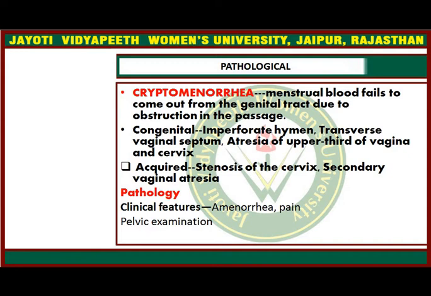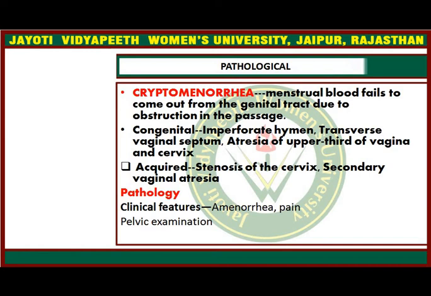Cryptomenorrhea is basically whenever the menstrual blood fails to come out of the genital tract because of an obstruction in the passage. As far as pathology is concerned, there is accumulation of blood in the uterine cavity. The blood is unable to come out of the genital tract because of the obstruction in the cervix or vagina, so blood will collect inside the uterus.